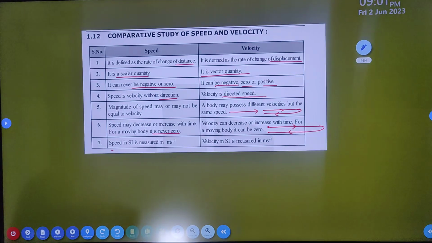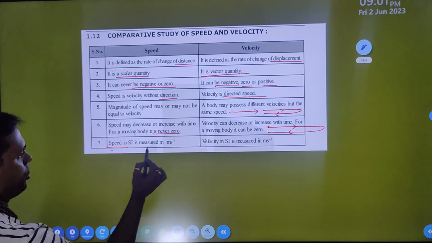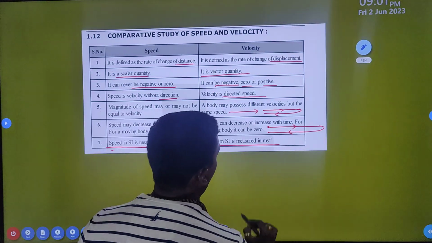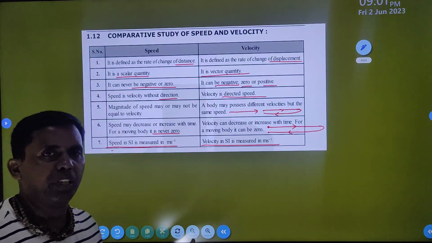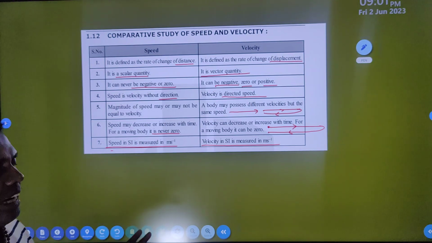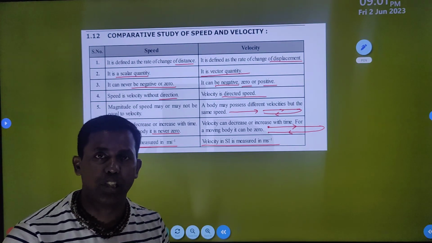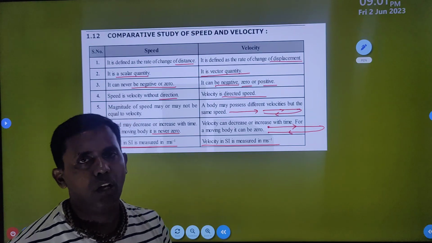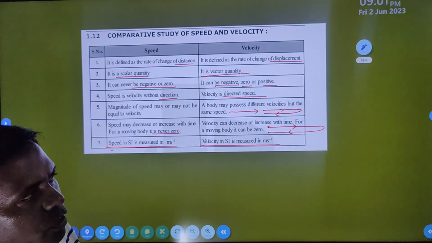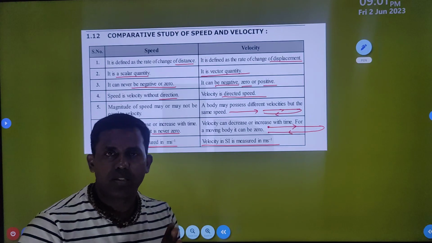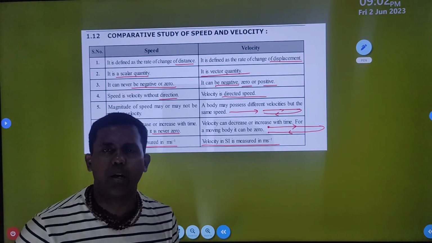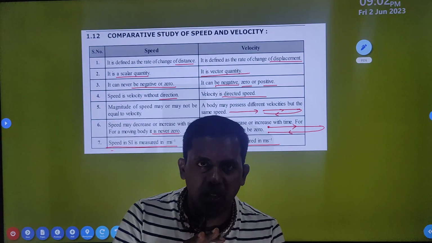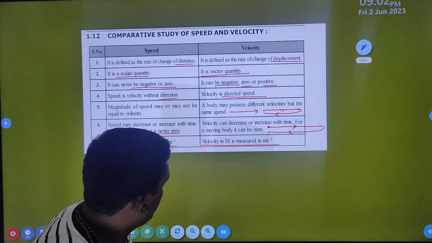Okay. Next, it is similar. In both cases, speed is measured in meter per second. Velocity is also measured in meter per second. So simply you can get an idea about velocity and speed, what the similarities between them are and what the dissimilarities or differences are. It is not very tough, it is very easy, so understand, pay attention to your studies slowly, and it will make sense. Right.